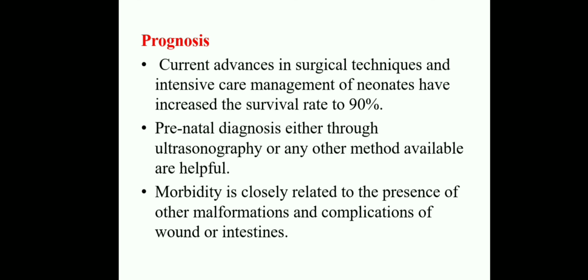So if that child is suffering from other congenital malformations like cardiovascular disorders, then the complications may increase. And complications of the wound or intestines may also be related to the prognosis. This is about the prognosis of hernia or disorders of intestines. Okay, I hope everybody understands today's topic.